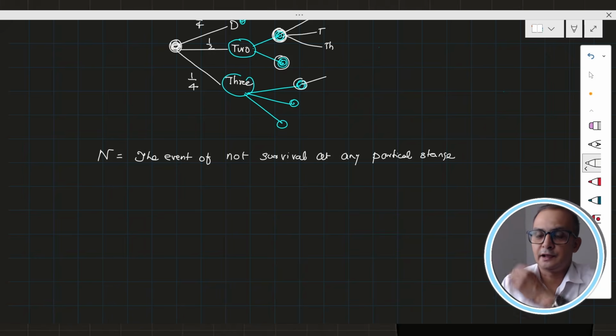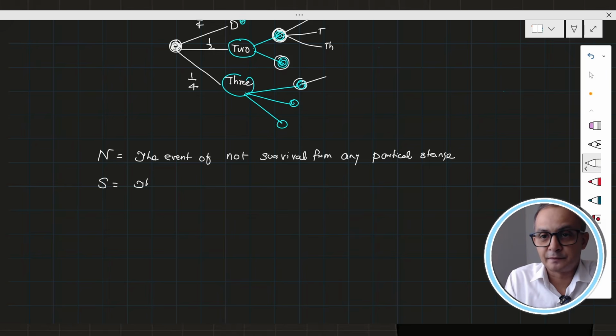That means we are sitting on one stage and looking at what happens after it, and what the chance of non-survival is. Let S be the event of survival from any particular stage.